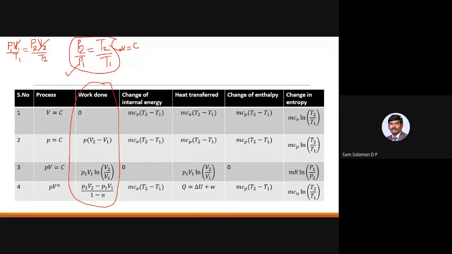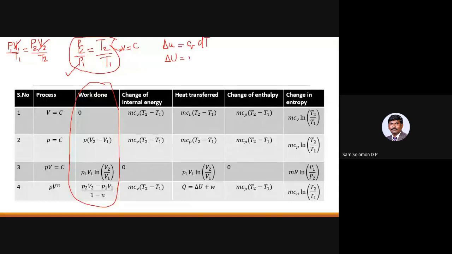Change in energy. If you remember the definition that we saw in the class, delta small u is Cv times dT. If it is delta capital U, you should multiply it with the mass.